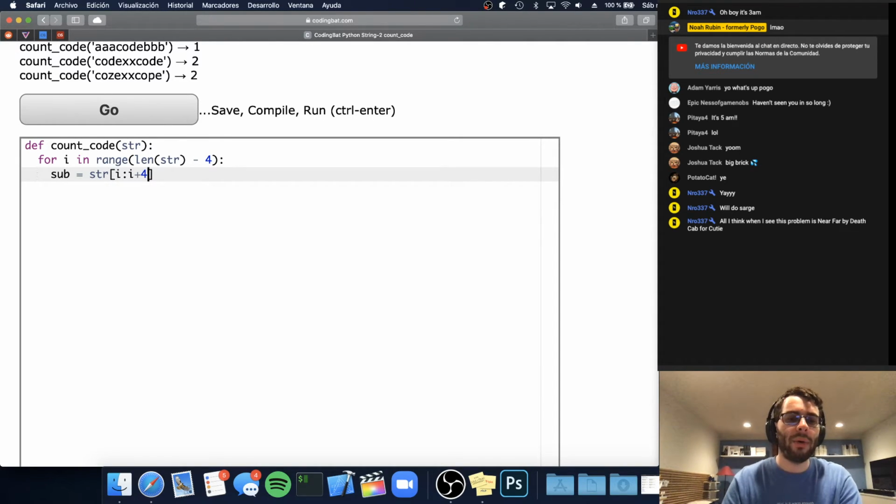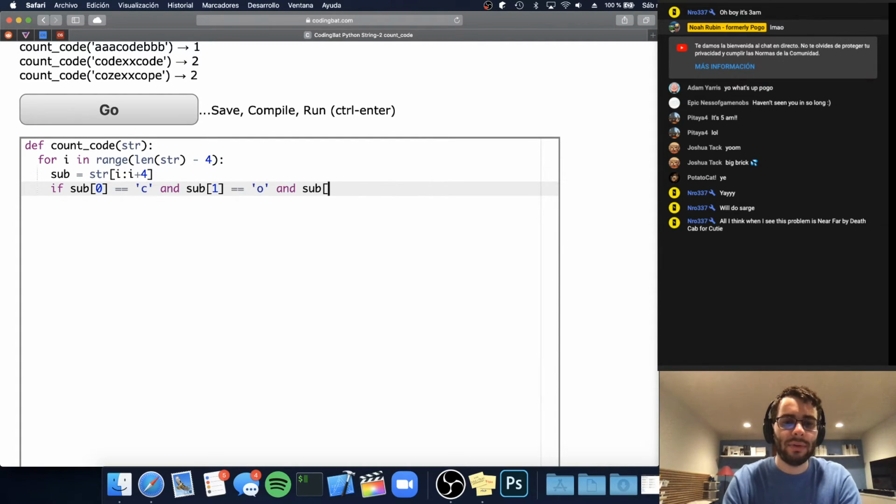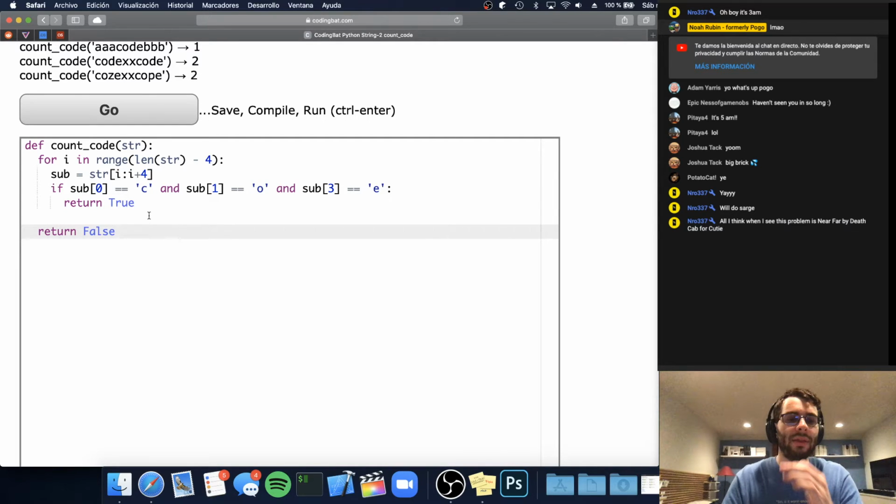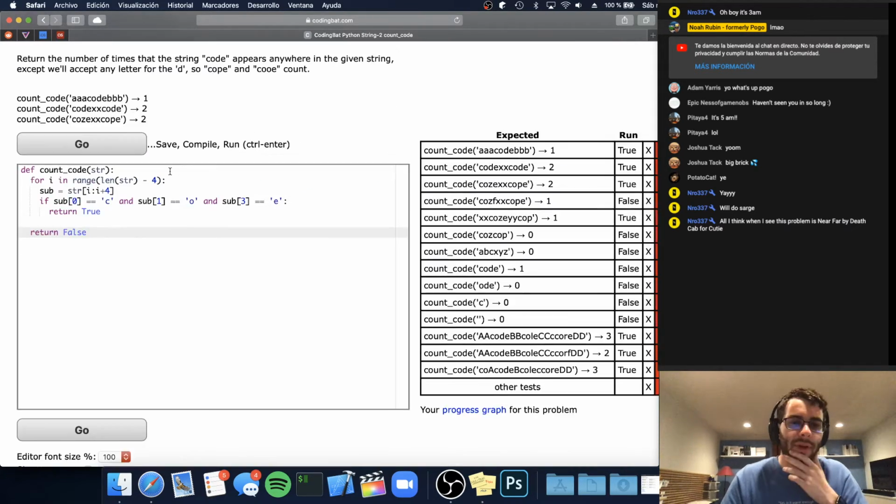So we're going to look at every little substring of length 4, and then we just need to see if it's CO blank E. So I guess we can just say if the first character is a C, and the next character is an O, and the last character is an E, and again, we don't care about the D. And if we find a match, you want to return true, and if we make it all the way through the entire string and we don't find any matches, then we want to return false. And oh, we want to return the number of times that it appears.